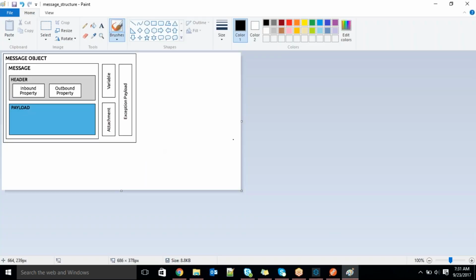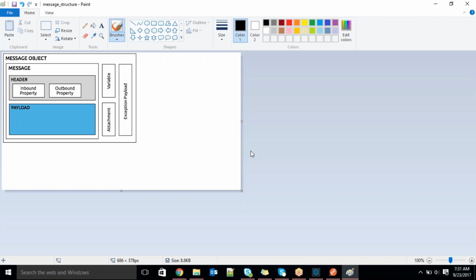Next one is outbound property. Outbound properties are properties we create and push to the next level for coding purposes. Suppose I want to maintain some data, we create some variables and use them in the next level.